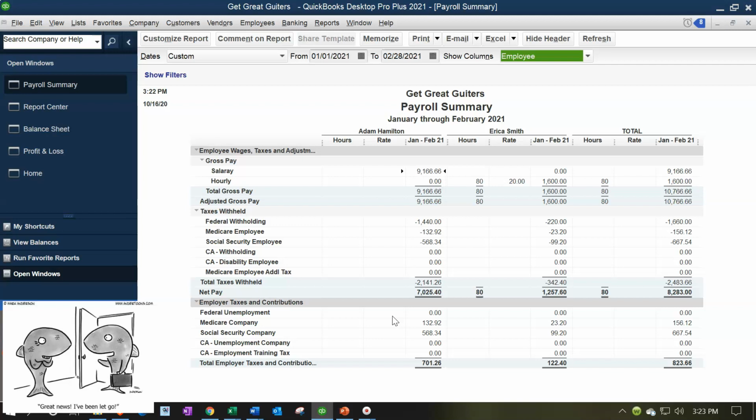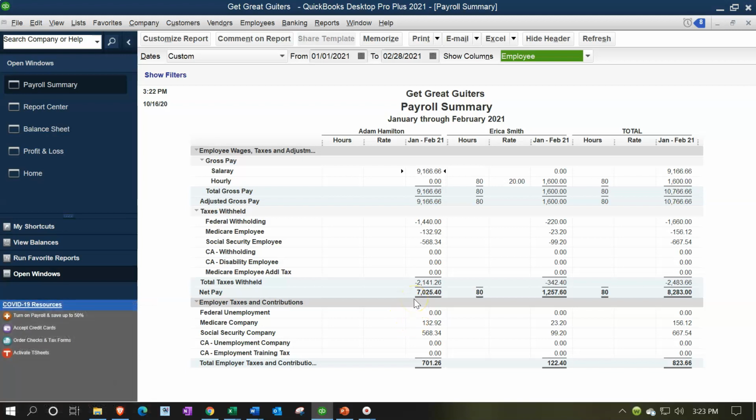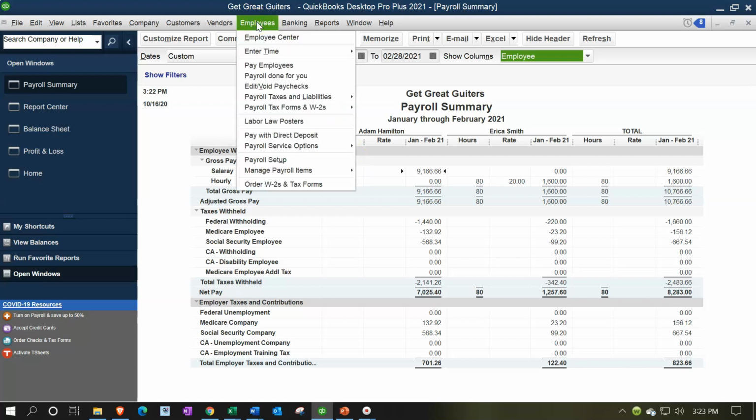So this is giving you a lot of the data that's going to be necessary for just understanding your payroll by employee, and then including the employer taxes, which can be used to help populate the reports, the quarterly, the 941 reports, and the W-2s. Note that if you're paying for QuickBooks, then QuickBooks will help to automate that process, but you still want to kind of understand these reports.